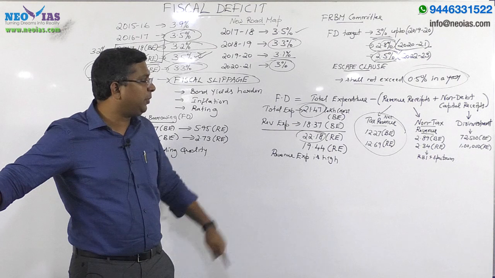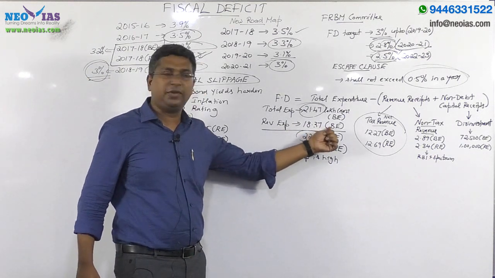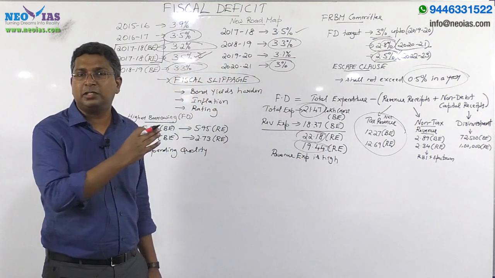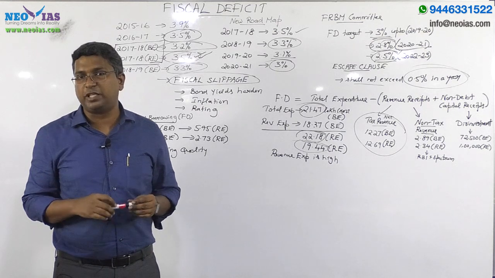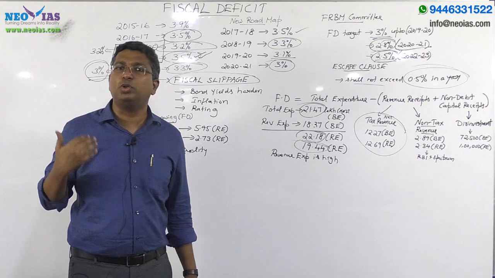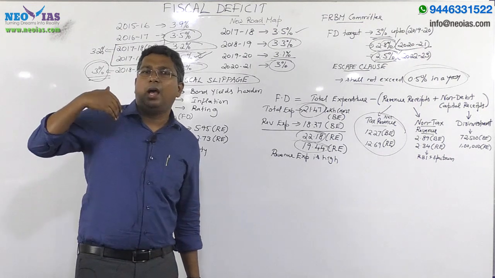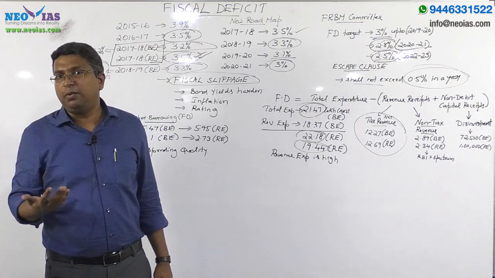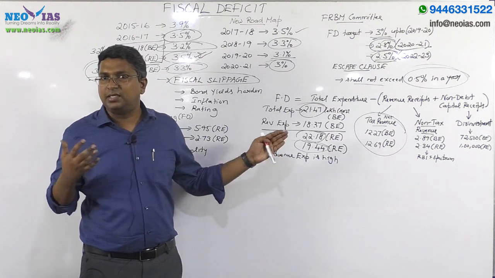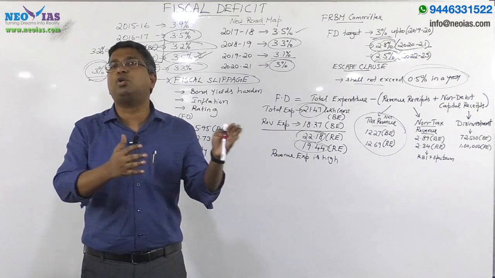If you look at the revenue expenditure, as per the budget estimate it is 18.37, but that has now increased to 19.44. So there is a drastic increase in the revenue expenditure. In other words, there is a reduction in the capital expenditure. So in 17-18, one of the negative impacts of this high fiscal deficit on our economy is that this high expenditure is mainly revenue expenditure, not capital expenditure.